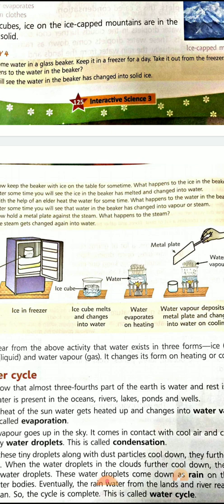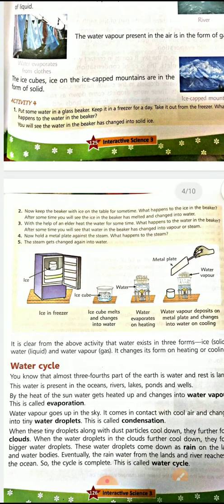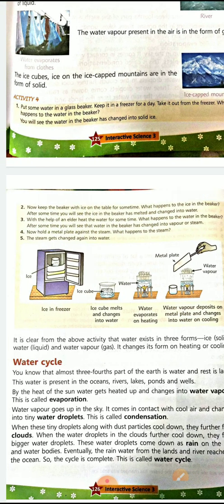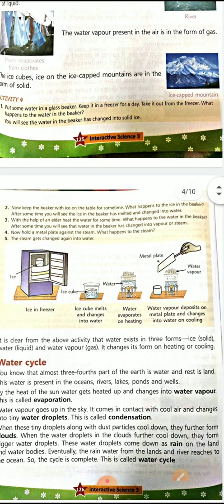That means when water is kept in the freezer, it got solid state, ice. When taken out, it turned into liquid state, water, and when boiled, it turned into a gaseous state, water vapor. And when it came in contact with the cold plate, again it turned into water. So this is the changing form of water. It is clear from the above activity that water exists in these three forms: ice, solid; water, liquid; and water vapor, gas. It changes form by heating or cooling.